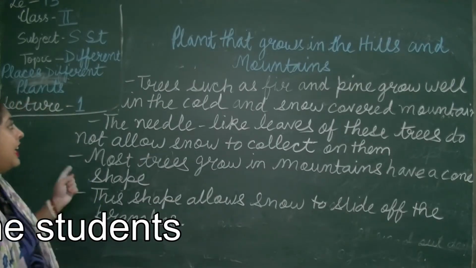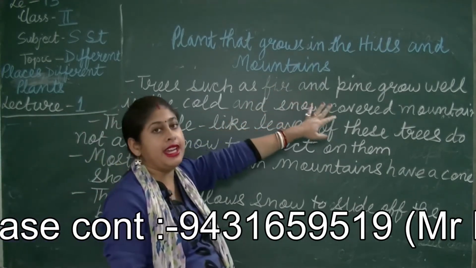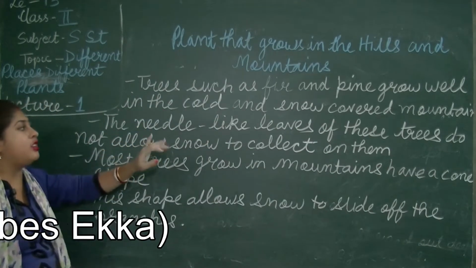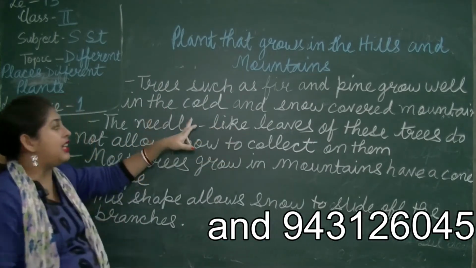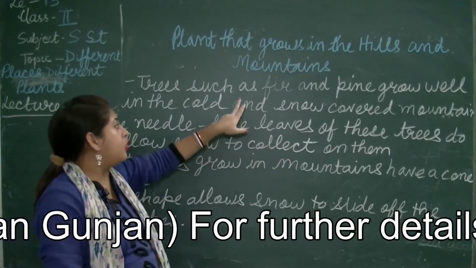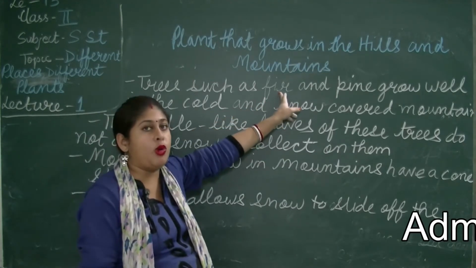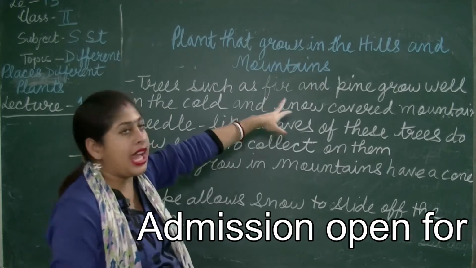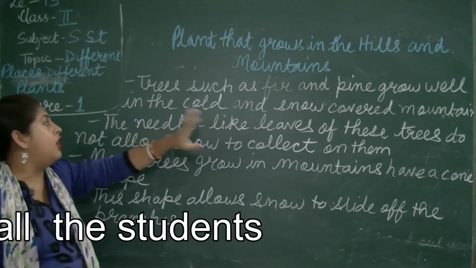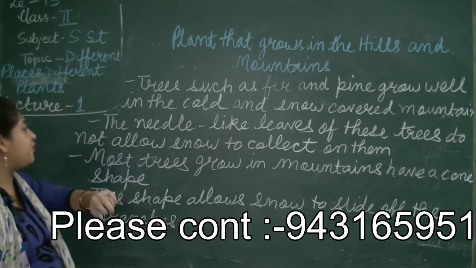So now the last topic of this chapter is plants that grow in the hills and mountains. Trees such as fir and pine grow well in the cold and snow-covered mountains. Fir and pine are examples of trees that grow in the mountains and hills. They grow properly in the cold and snow-covered mountains.